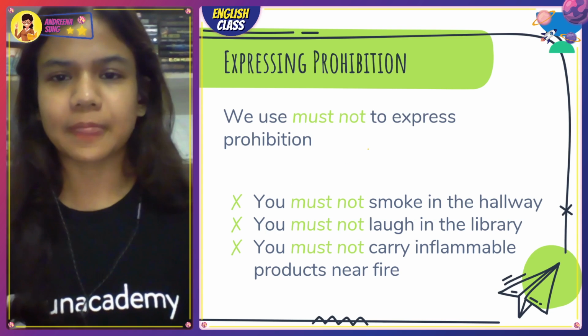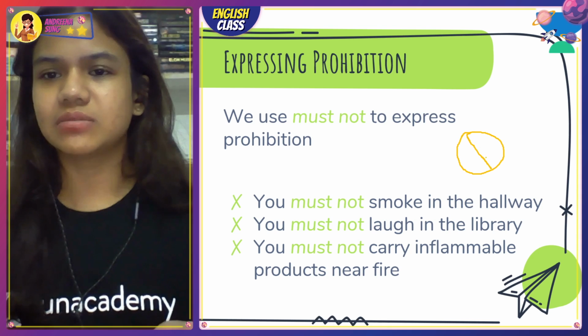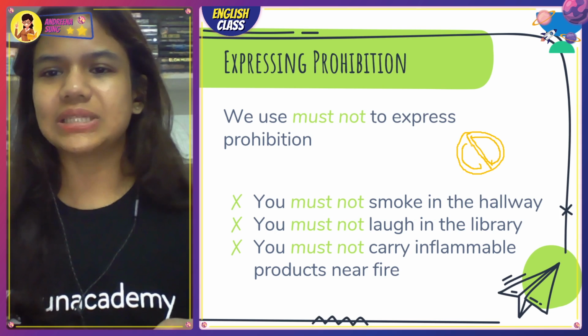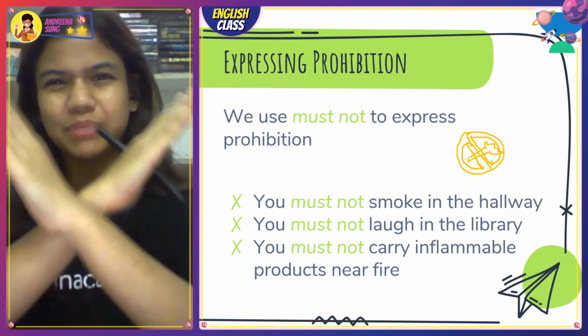ठीक है. Okay, this is what you see, right? So you see something like this. I don't know if I'm drawing it well, but you get the idea, right? So you basically see something like, okay, smoking or drinking is prohibited in this region. Basically it means it's not allowed. It's like a huge X.